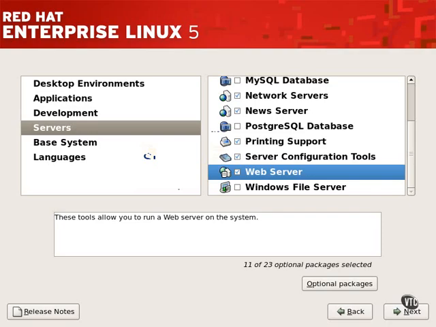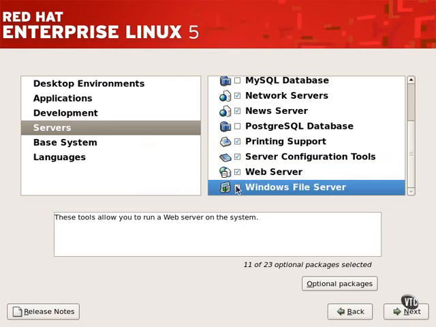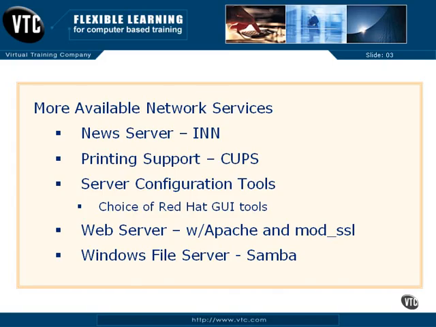Finally, the Windows File Server package group installs the Samba service along with supporting packages. Select the network services you need during the installation process, and your task will be easier during your exam.